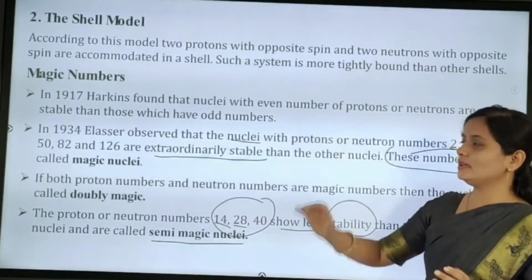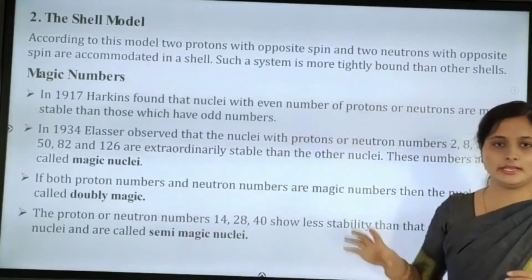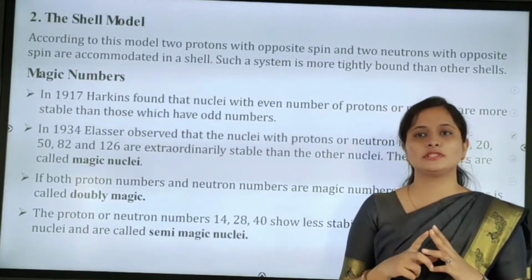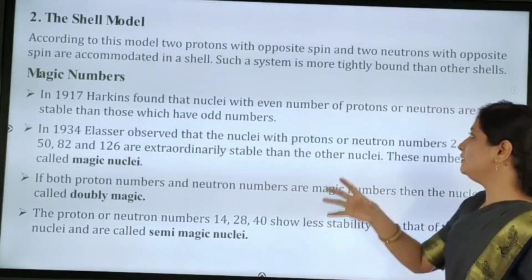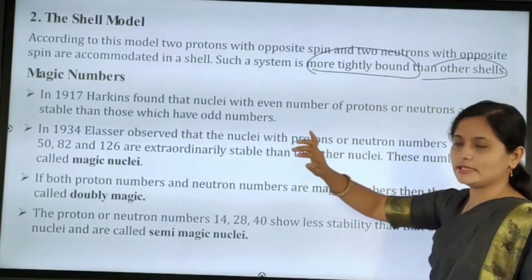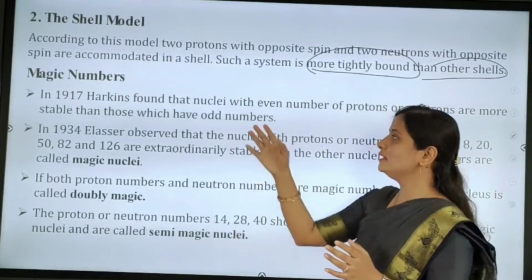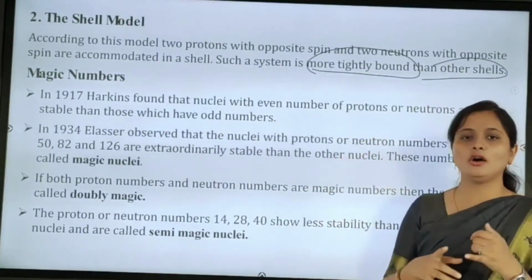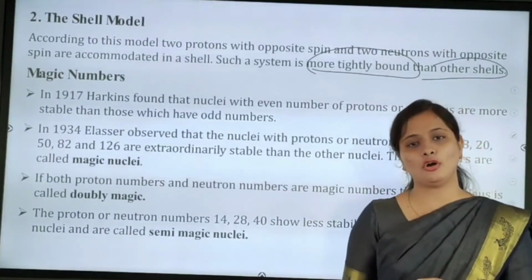Okay, so they gave the magic numbers. See here, already in the shell model, 2 protons with opposite spin and 2 neutrons with opposite spin form a composite that is stable, more tightly bound than the other shells. We call this the shell model. And next, magic numbers: in 1917 Hawkins found that an even number of protons and neutrons is more stable as compared to an odd number.